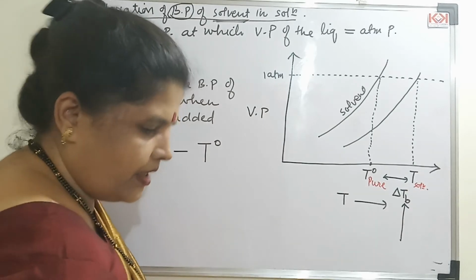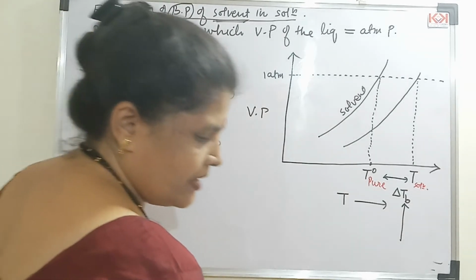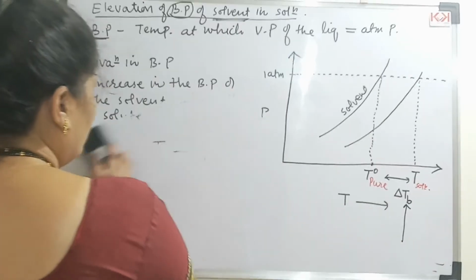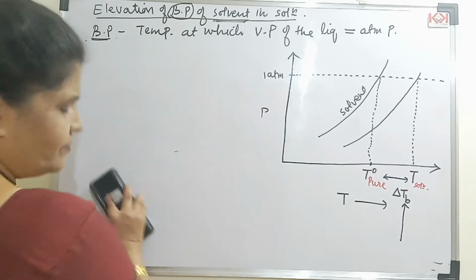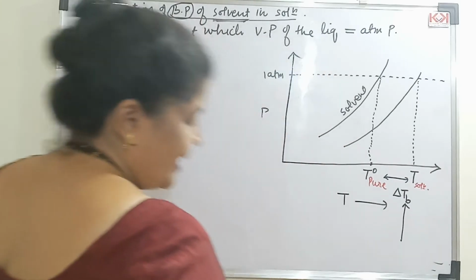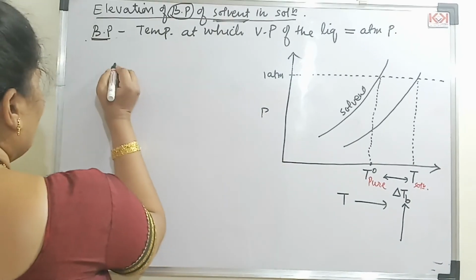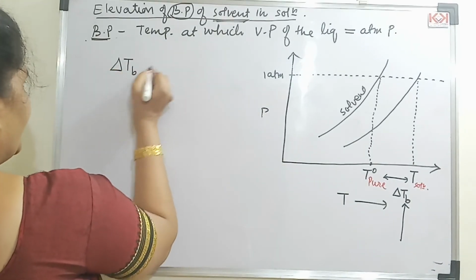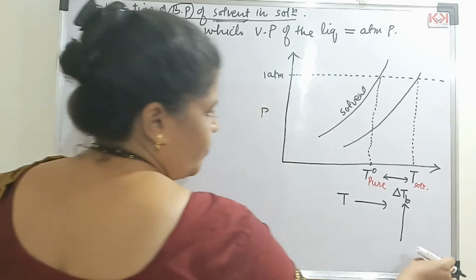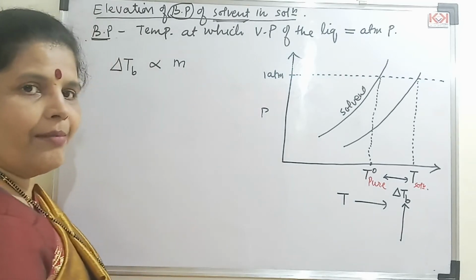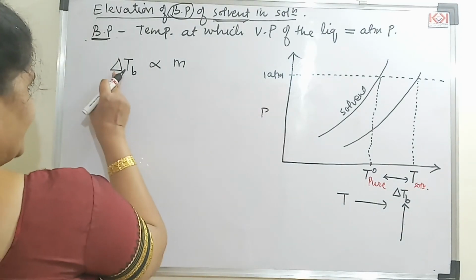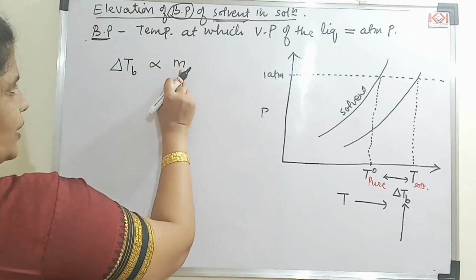Now let us see the expression for this. To know the expression, there are some things you have to remember. Thermodynamically it is proved, and experimentally it is confirmed, that elevation in boiling point is directly proportional to the molality of the solution. What is molality, students? Molality is the number of moles of the solute present per kg of the solvent. So delta TB is directly proportional to molality.